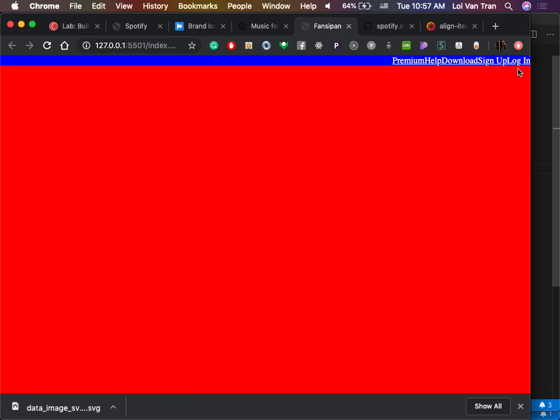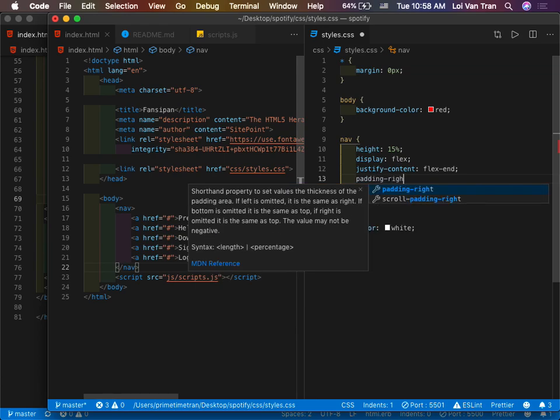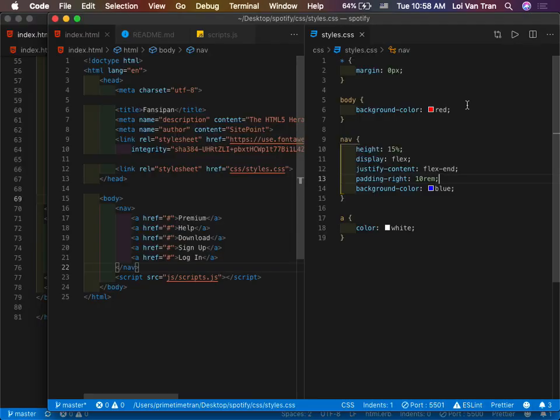I don't like the way it's hugging the side. So we can do space around, flex end, then we say padding is 10 REM. Okay, refresh, and we see now we're getting some spacing. Guys, there are many different ways to put spacing that work, okay?